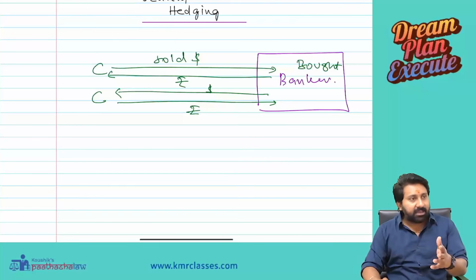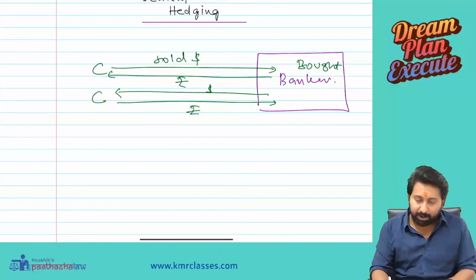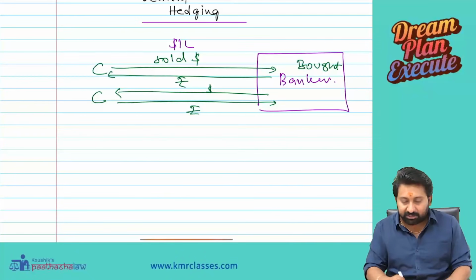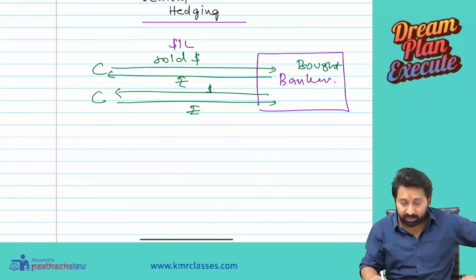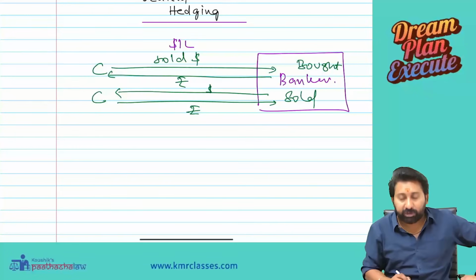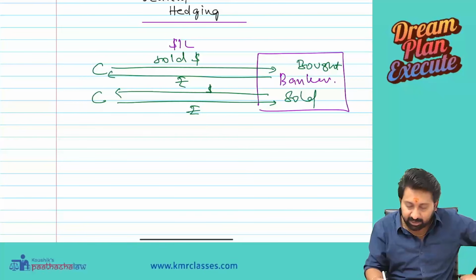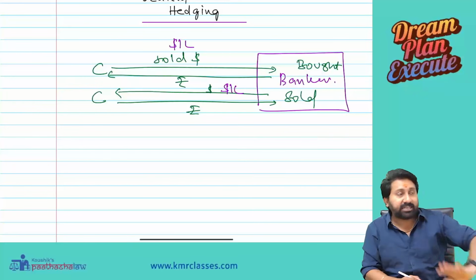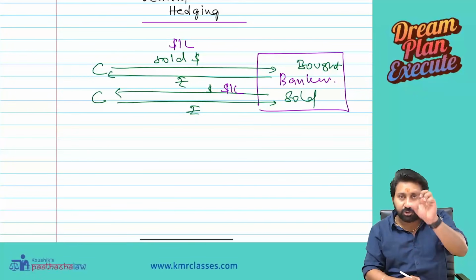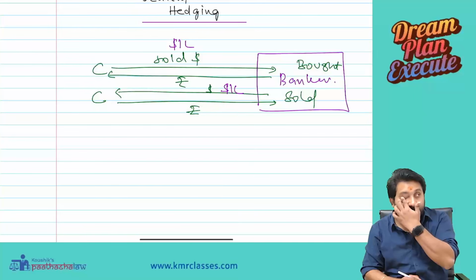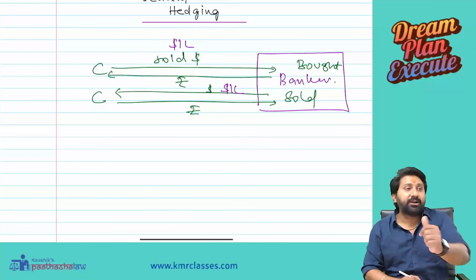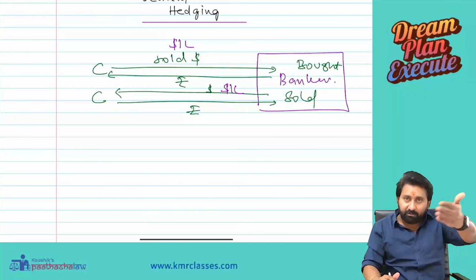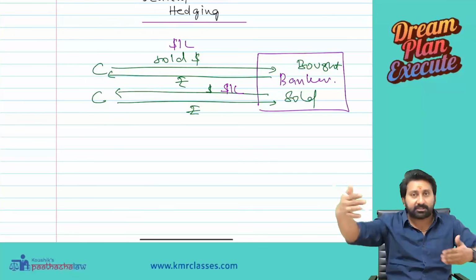Now here what is happening? Some people are coming and buying, some people are coming and selling. Anything can happen. Now listen carefully. $1 lakh is sold by a customer to the bank and the bank bought. Next case, what has the bank done? The bank sold, let us say $1 lakh again. From this, you have to understand the bank has done two transactions during the daytime. Number one, buying dollars. Number two, selling dollars. $1 lakh bank has bought, $1 lakh bank has sold as well.